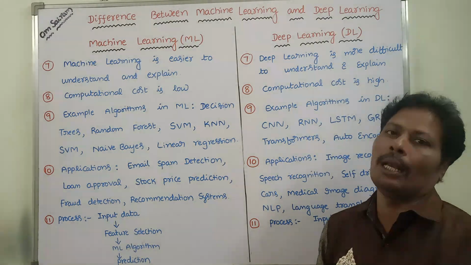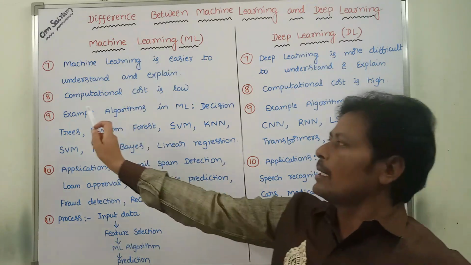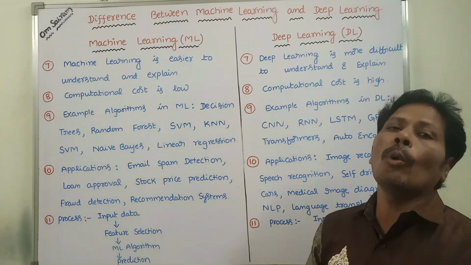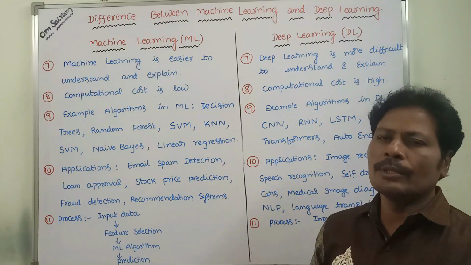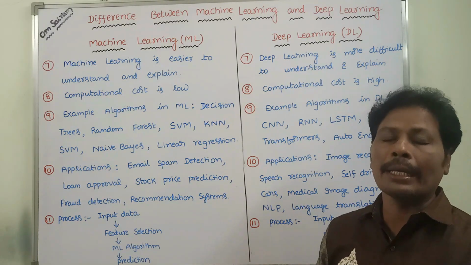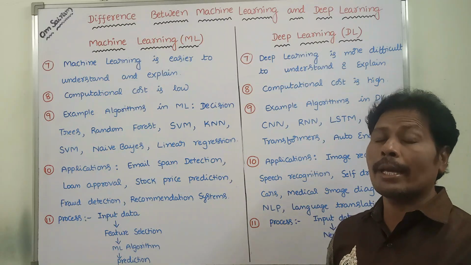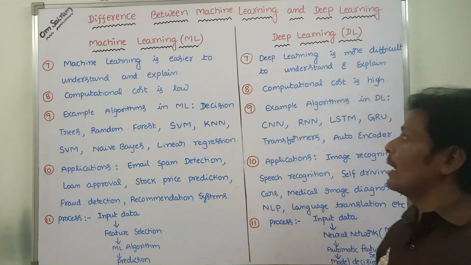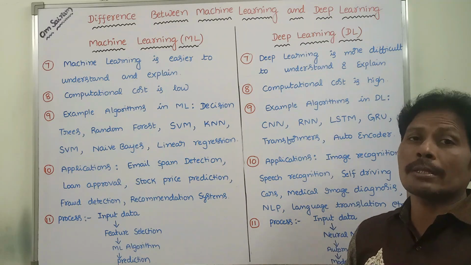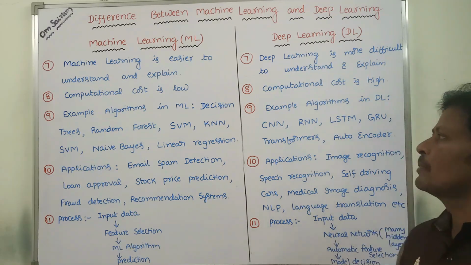Next, eighth one, the computational cost is low in machine learning. To perform computation in machine learning, the cost is very low. Whereas in deep learning, computational cost is high.